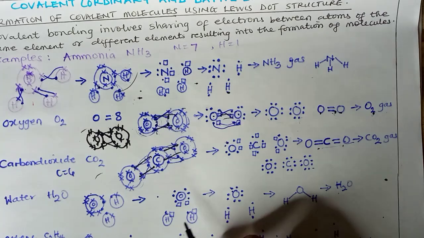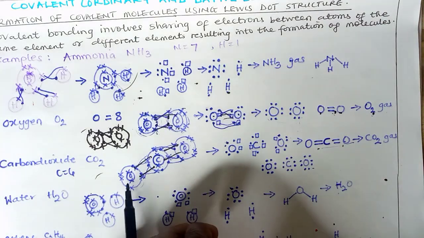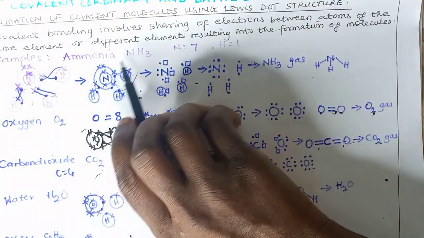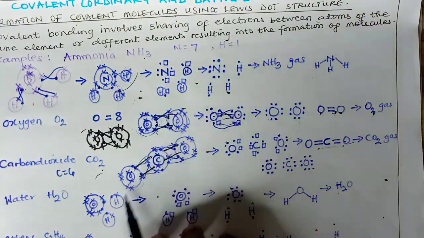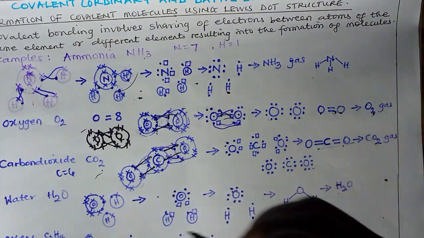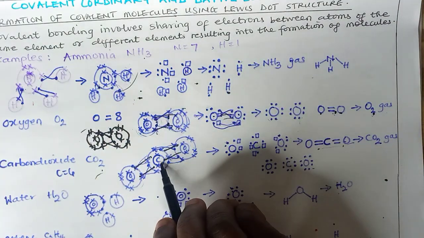So the bond is not as strong as ionic bonding. The same thing also occurs in carbon dioxide here, and also in ammonia. Ammonia is a gas, carbon dioxide is a gas, water is a liquid. Let's look at that of carbon, for instance. Carbon here is expected to be at the center.